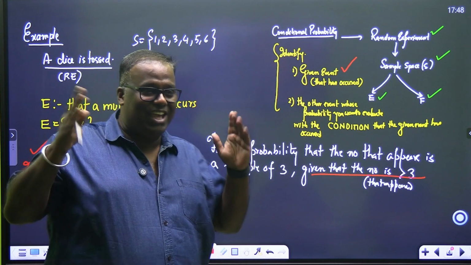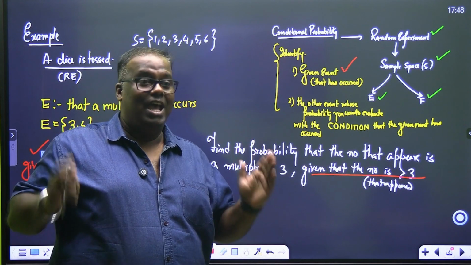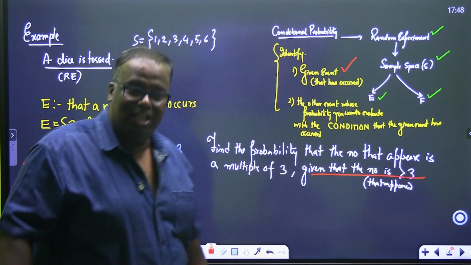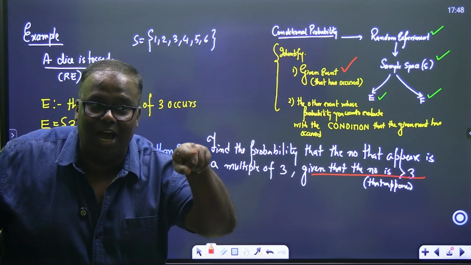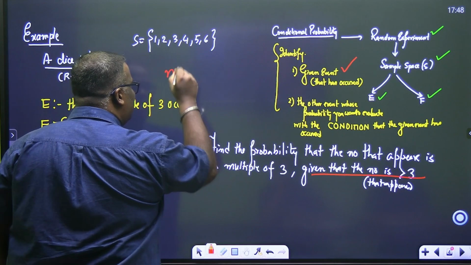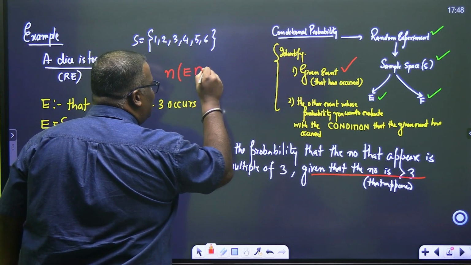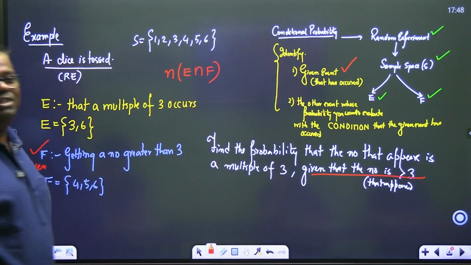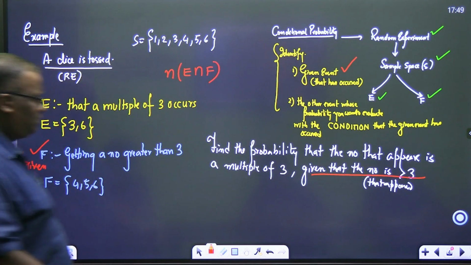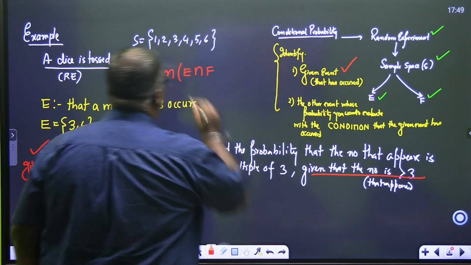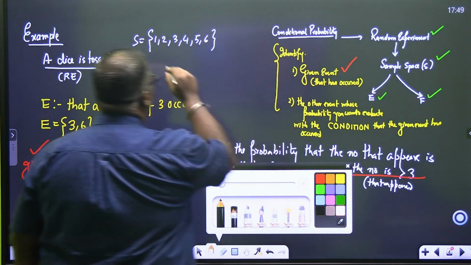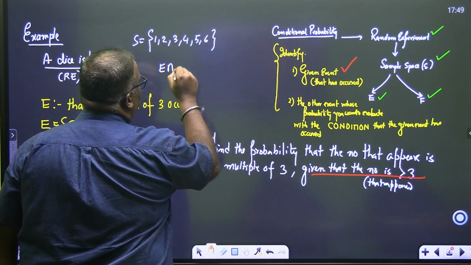You just take F as the sample space and then try to find out what all of E are present in F. What all of E are present in F? So you are actually hunting for N of E intersection F, right? Let me say that we are trying to hunt an event which is E intersection F.